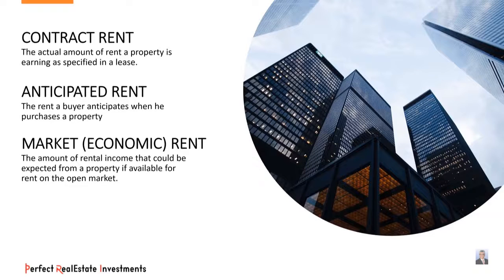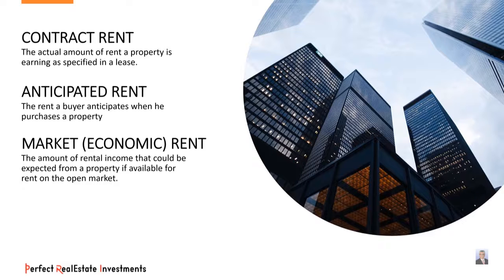Contract rent is the actual amount of rent a property is earning as specified in a lease. On the other hand, anticipated rent is the rent a buyer anticipates when he purchases a property. This may, or may not, be the same as the contract rent and/or the market rent. So what is market rent? Market rent is the amount of rental income that could be expected from a property if available for rent on the open market.